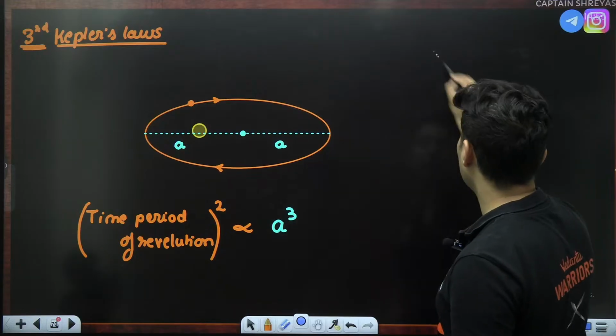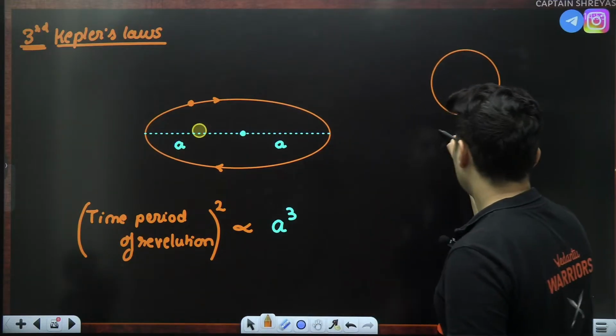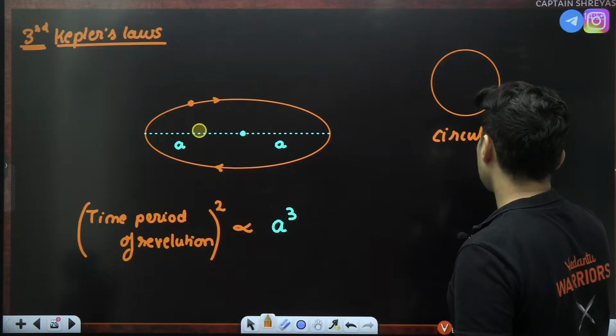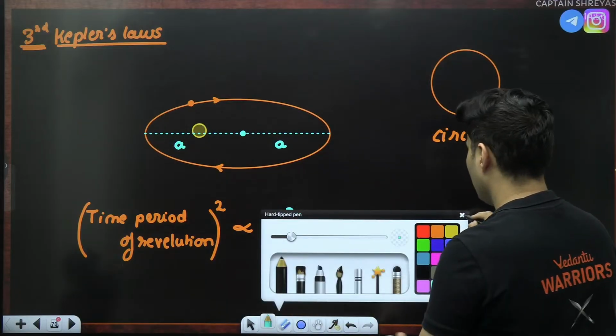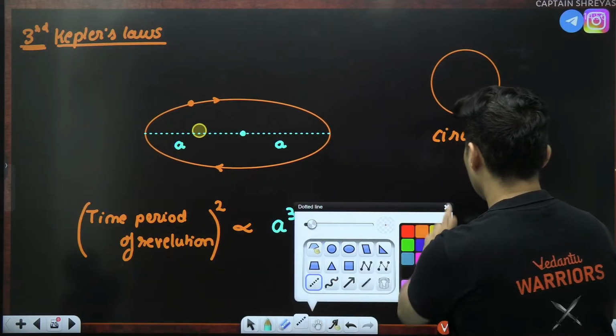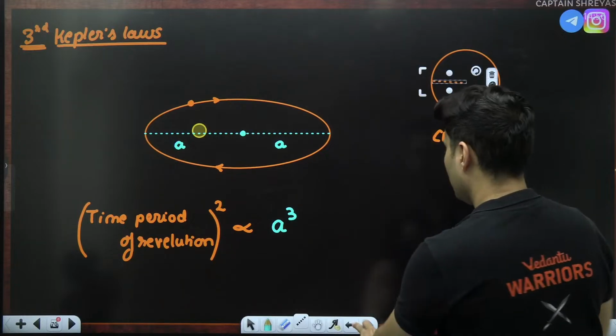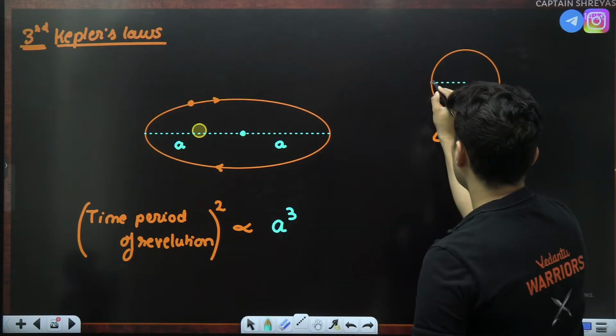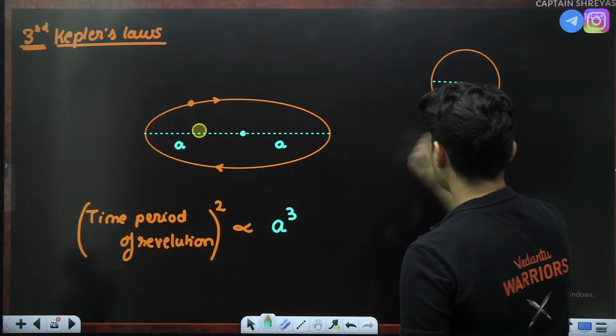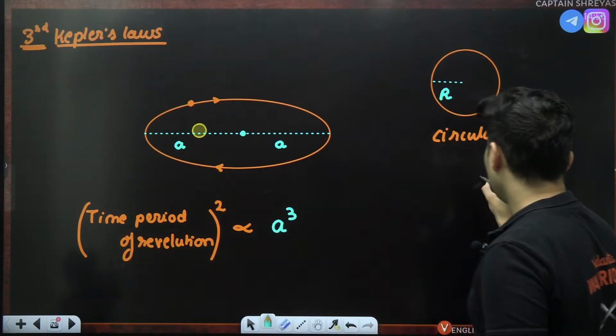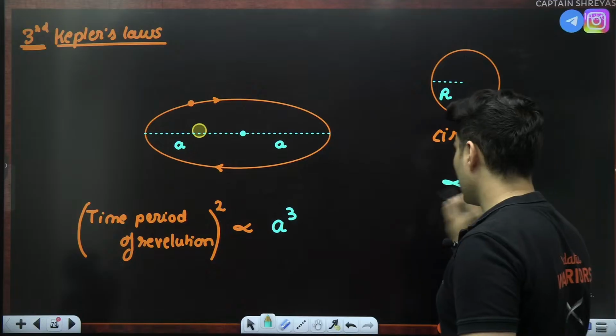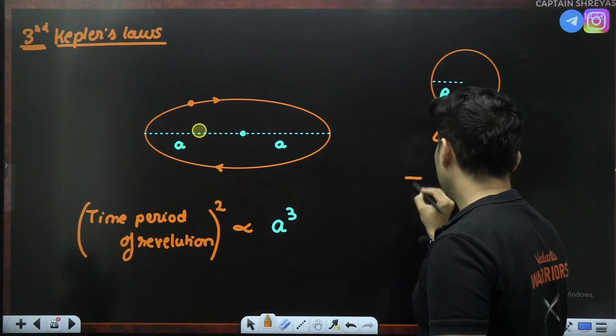What happens is, in case of a circular motion, it is very, very simple actually. For circular orbits, you will see that this distance is itself the radius, and even if you put r cube over here, proportional to t square.